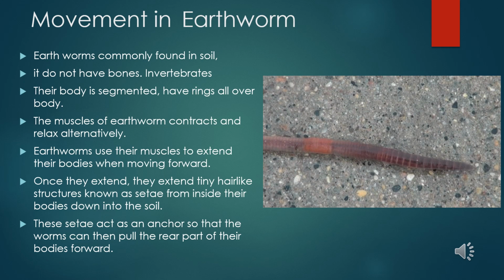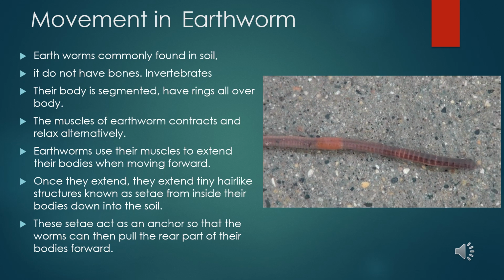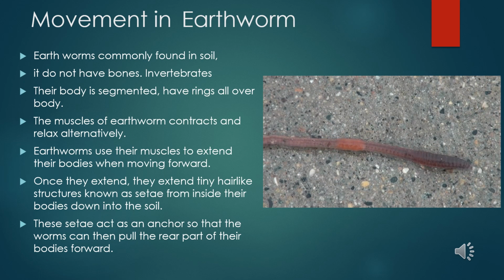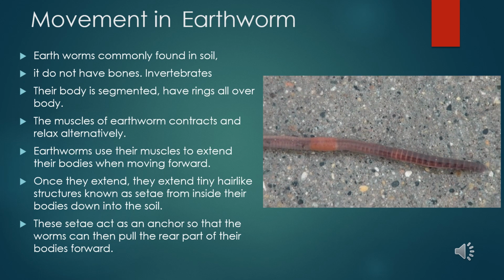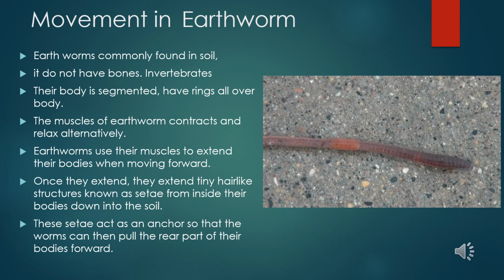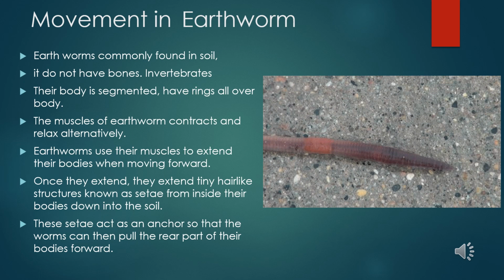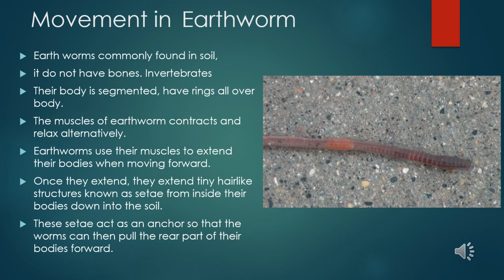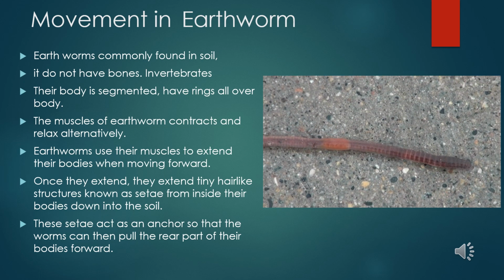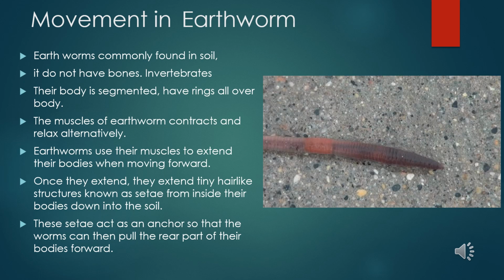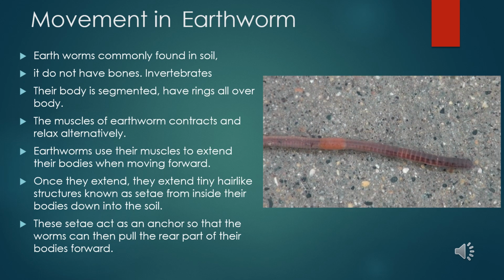Earthworms are an example of invertebrates. The earthworm has an elongated body with strong circular and longitudinal muscles. The circular muscles allow the worm to make its body wider or narrower, while the longitudinal muscles can shorten or lengthen the earthworm's body. These muscles contract and relax alternately, thus lengthening the front part of the body and shortening the back to lodge it forward.